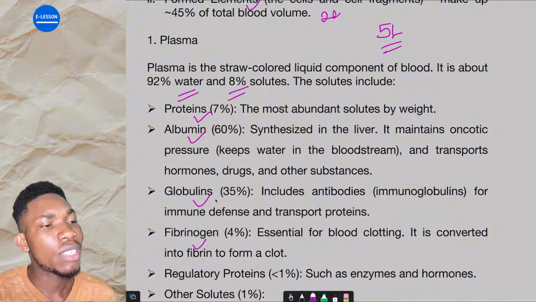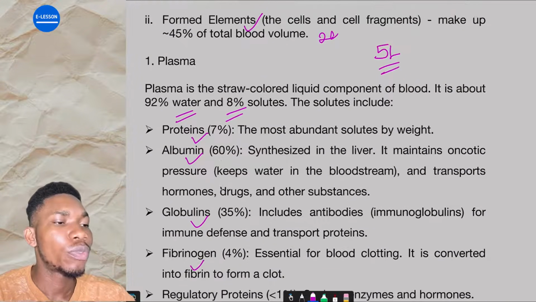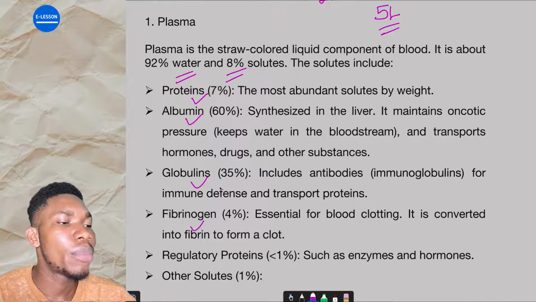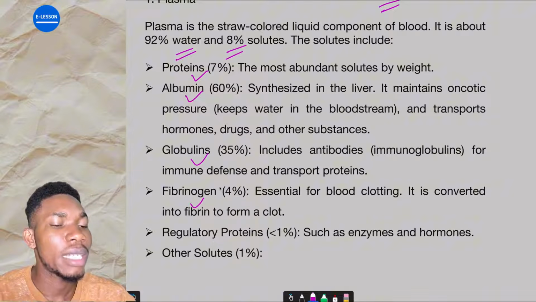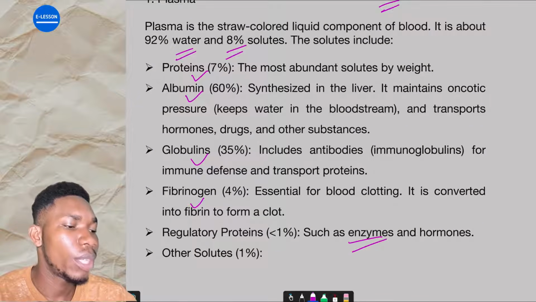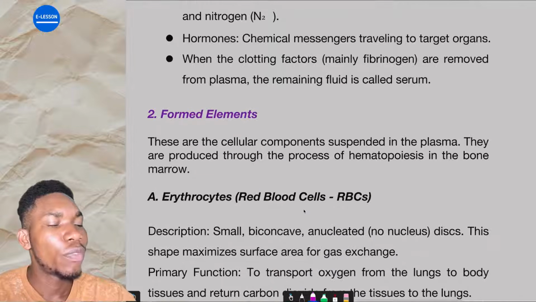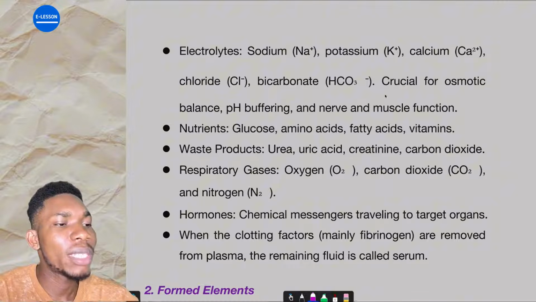So when they ask you to write on the composition or the components of blood, you talk about plasma, that straw-colored liquid component of blood. It's about 92% water and 8% solute. The solutes are proteins, such as albumin, globulin, fibrinogen, then regulatory proteins such as enzymes and hormones. Then other solutes like electrolytes: sodium ion, potassium ion, calcium ion, bicarbonate ion. All these you find in the plasma.